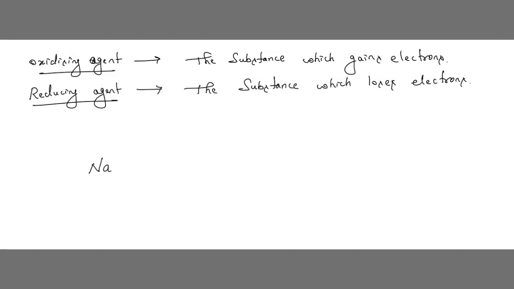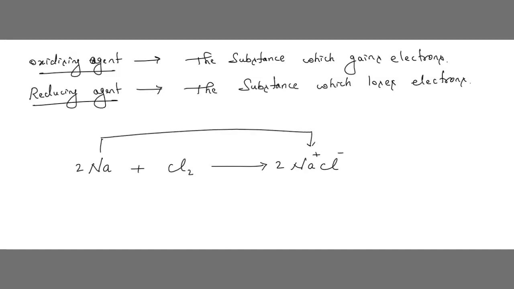Sodium example I am taking. Sodium plus chlorine Cl2 gives NaCl. So Na is positive, Cl is minus, right? If we balance, it becomes 2 Na plus Cl2 gives 2NaCl.